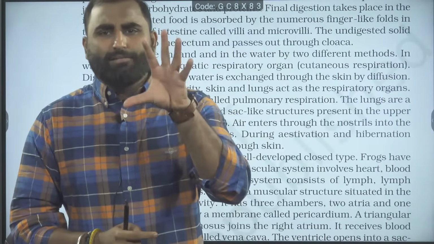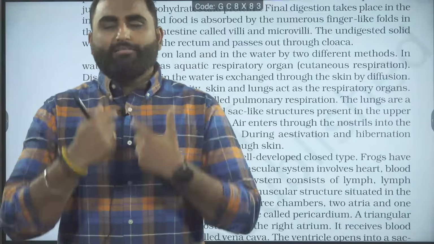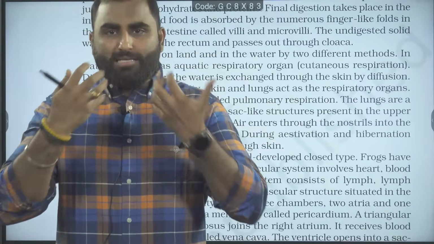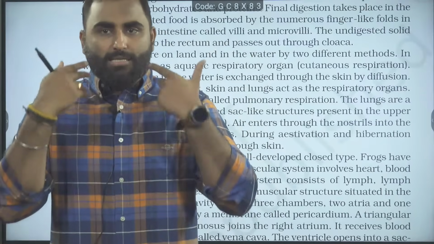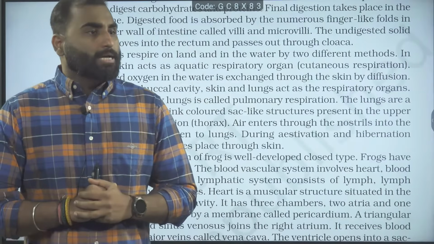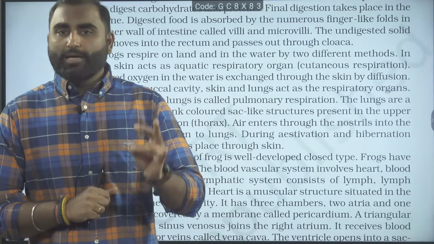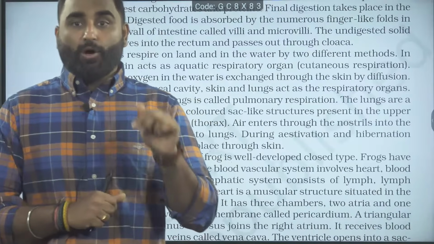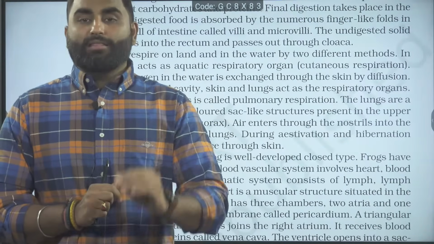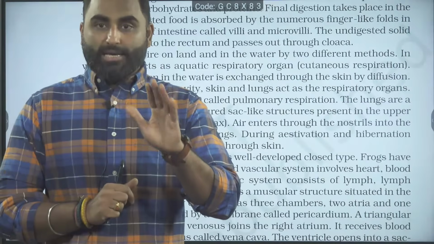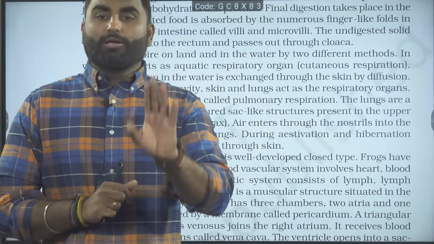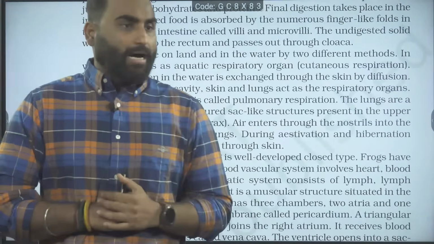Buccopharyngeal respiration means basically they will keep their mouth open, and they inhale the air from the nostrils. As the air passes through the buccal cavity and pharynx, there are blood vessels which help in the exchange of gases directly in the buccal cavity and pharynx also. So that is the buccopharyngeal respiration. So on the land there is pulmonary, cutaneous, and buccopharyngeal respiration. Only when they are hibernating or estivating, in the burrowing stage, only and only skin cutaneous respiration will be used. Are we clear with this?